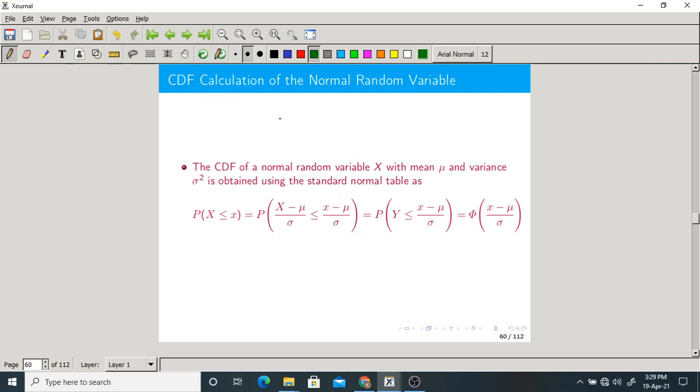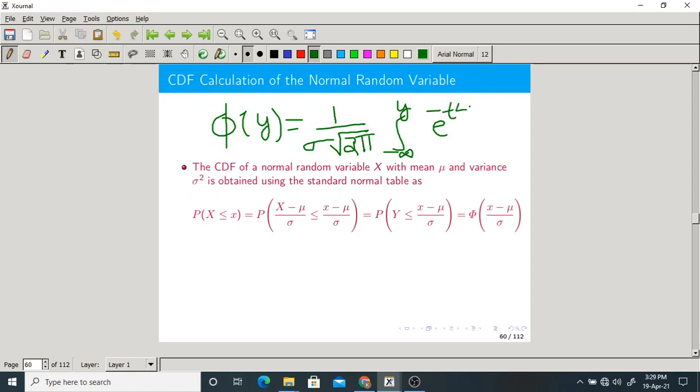Now, just now I told you about a CDF. Let me write here. Phi of y, how is it defined? 1 by sigma root 2 pi, integration from minus infinity to y, e power minus t square by 2 dt.